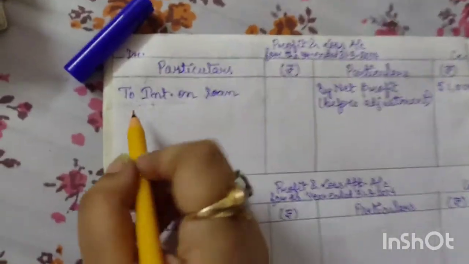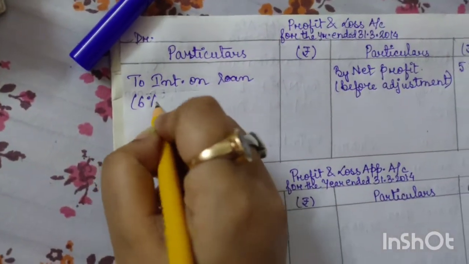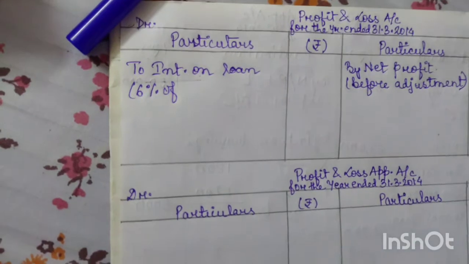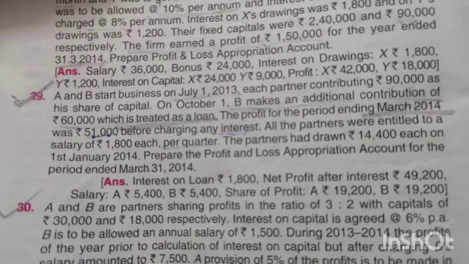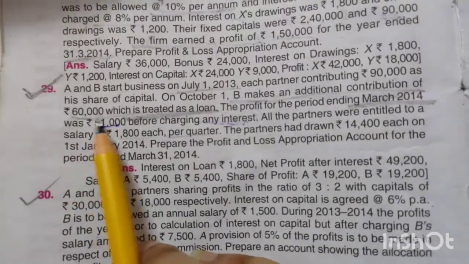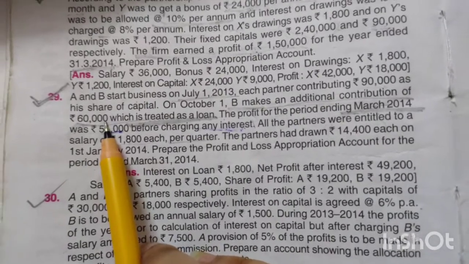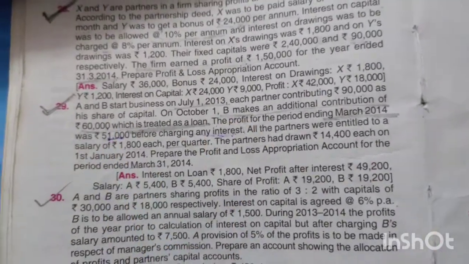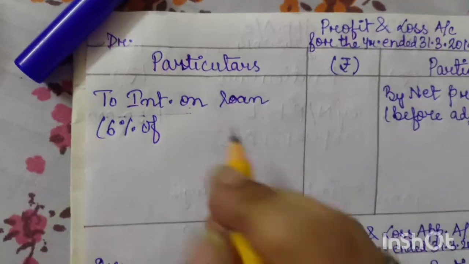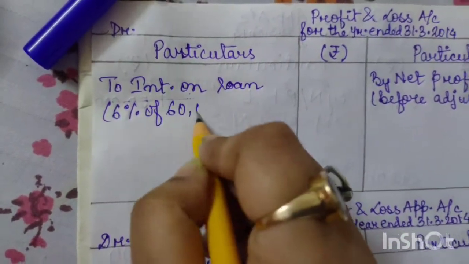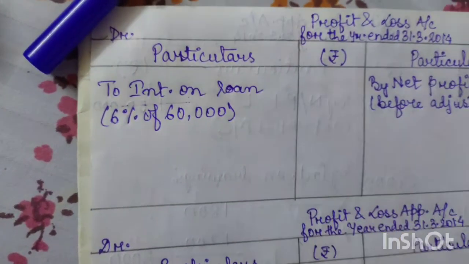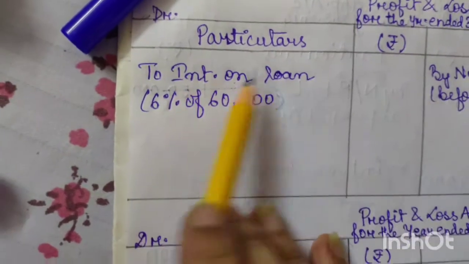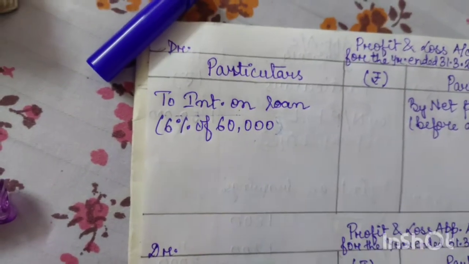So here we will write 6% of how much loan B has given to the firm. See here, B has given 60,000 as loan. So we will write 6% of 60,000. Clear everyone?